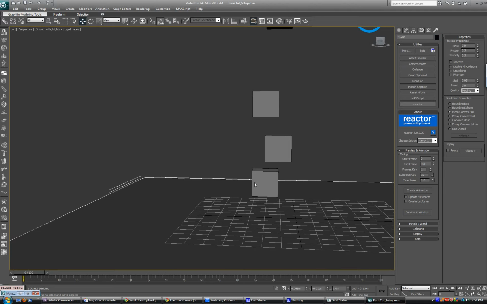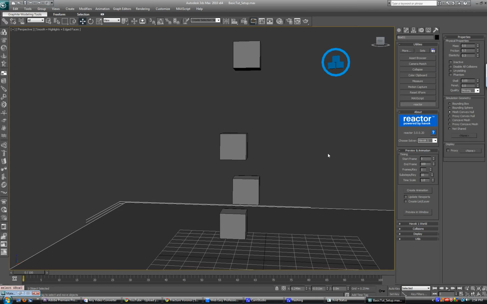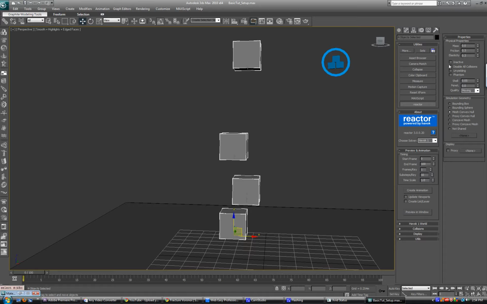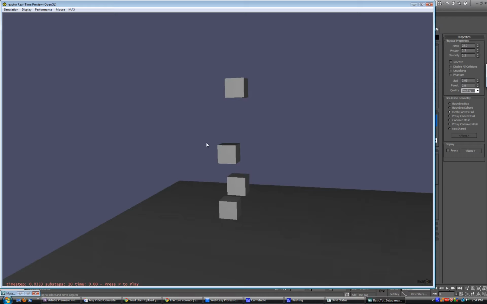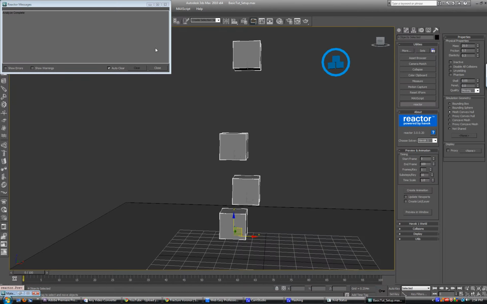So for the floor, we want to keep it at a mass of 0 because we don't want it to ever move. We just want things to collide with it. For the rest of the boxes, we're going to change the mass to 25. We're going to hit Enter and preview it again. If we watch this animation, now all the boxes react as if they had 25 mass. They all fall and collide. Cool, that's exactly what we wanted. So we're going to X out of this.